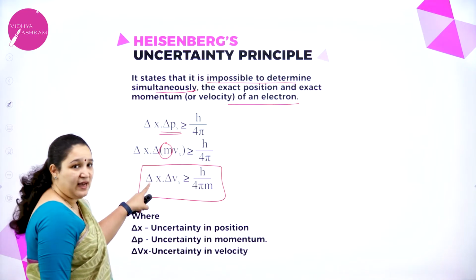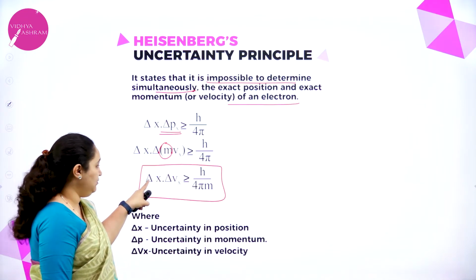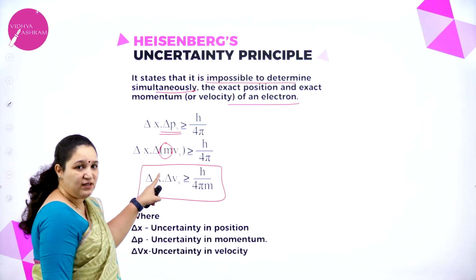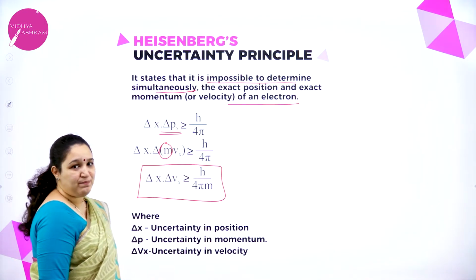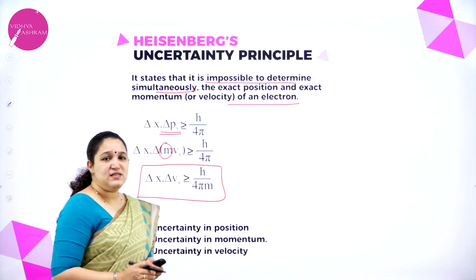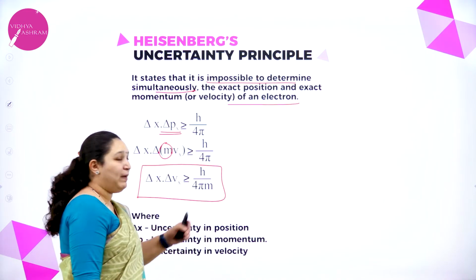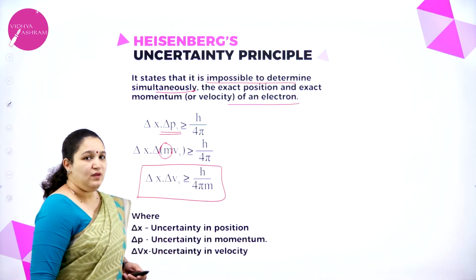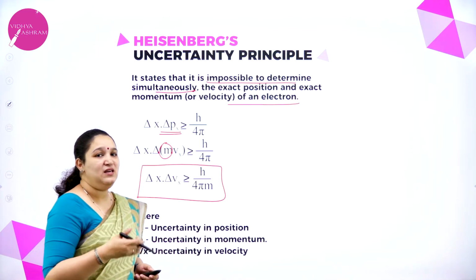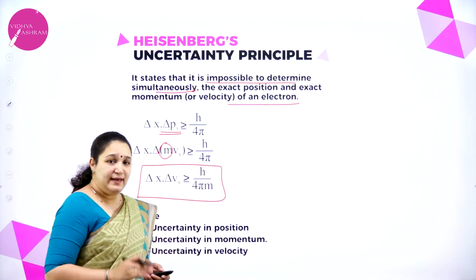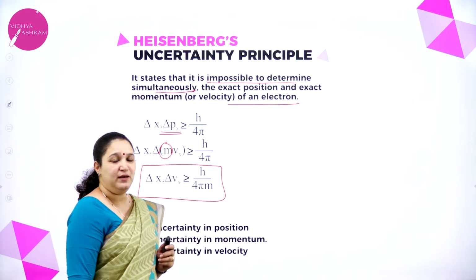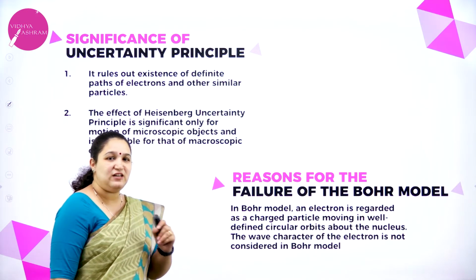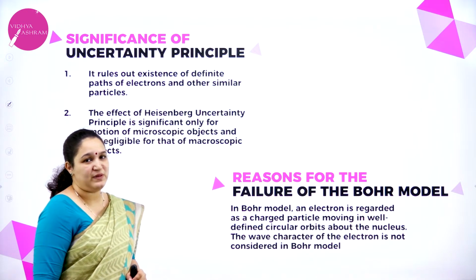In this, delta x is uncertainty in position, delta v is uncertainty in velocity, h is Planck's constant, m is mass of the particle. It can be an electron or any similar particle. Next, we'll see about the significance of uncertainty principle. So what is the significance of uncertainty principle?